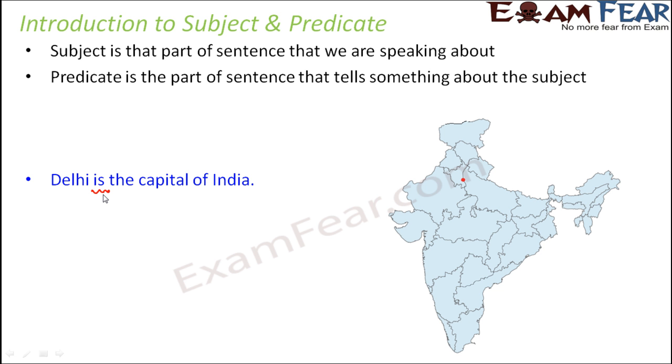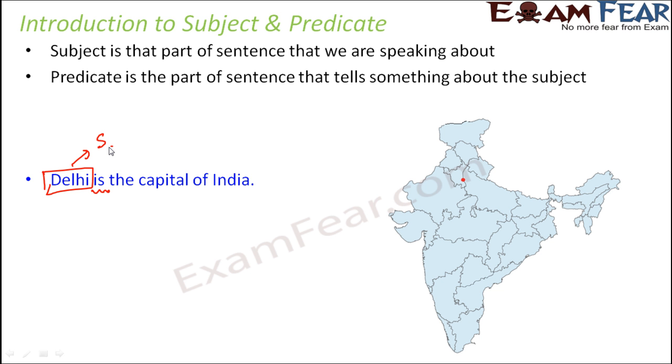So if you ask what is the capital of India? Delhi is the capital of India. So Delhi is the subject in this sentence. So this is one easy way to identify the subject. First of all, identify the verb, then add who or what before the verb and frame a question. Now whatever is the answer to that question is the subject of the sentence. So that's the simple logic that you need to follow.